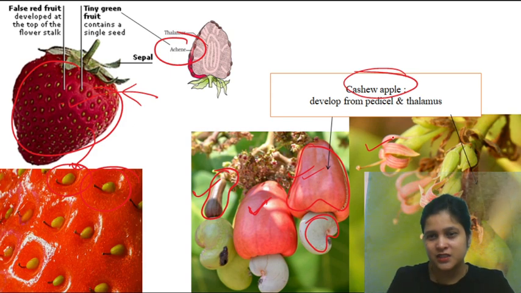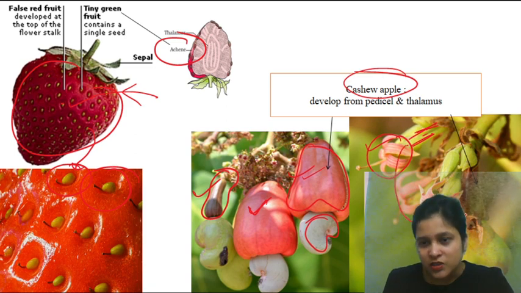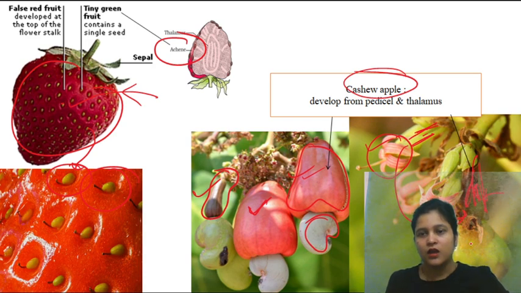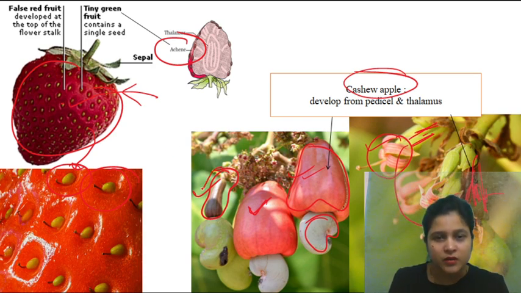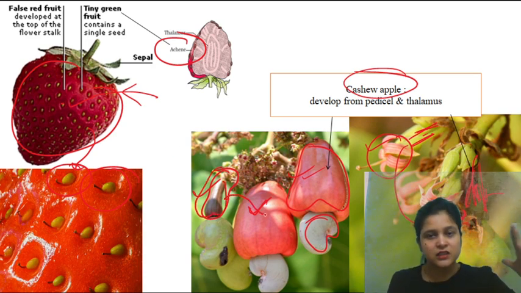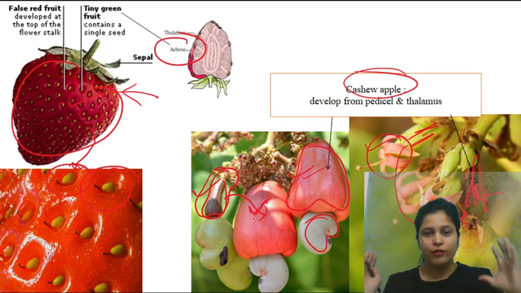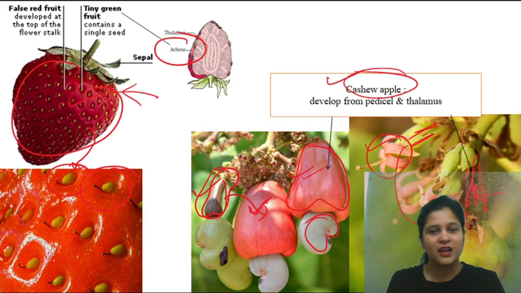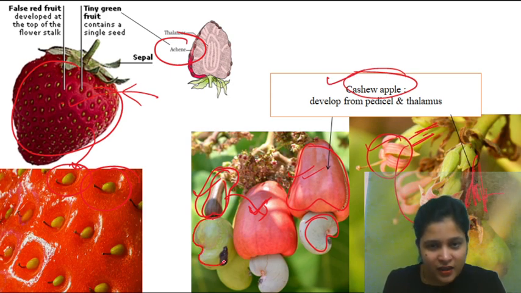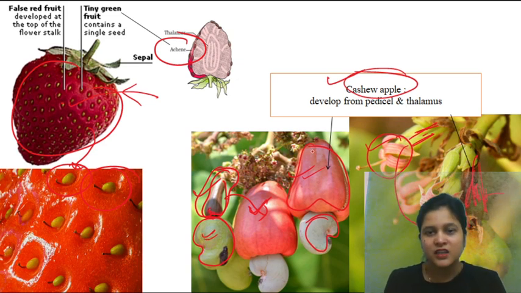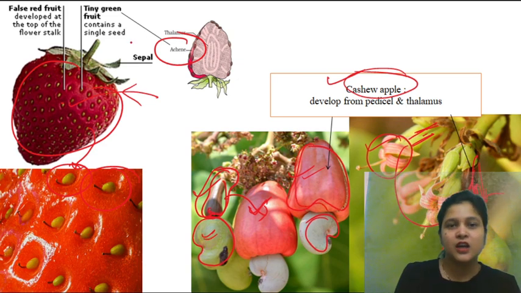In this picture, you can see the flower and its flower stalk, pedicel. And in this picture, you can see this flower stalk is becoming thick. And finally it will become like this, and then at last it will become a fluffy, spongy, juicy cashew apple. And here on the top of this flower stalk is the true fruit, but this cashew apple is false fruit.